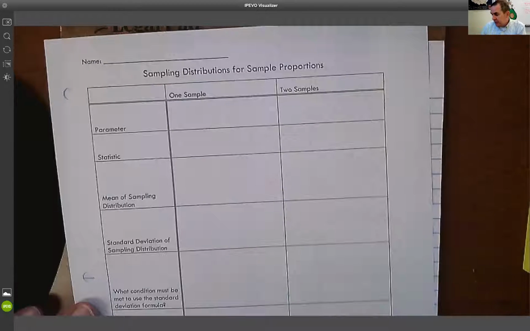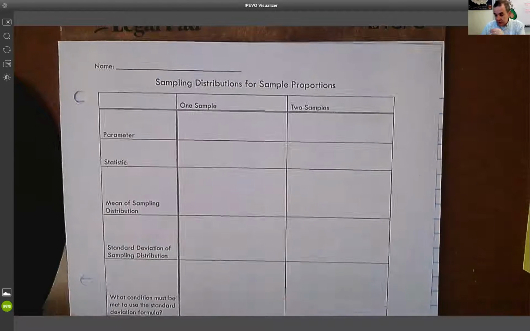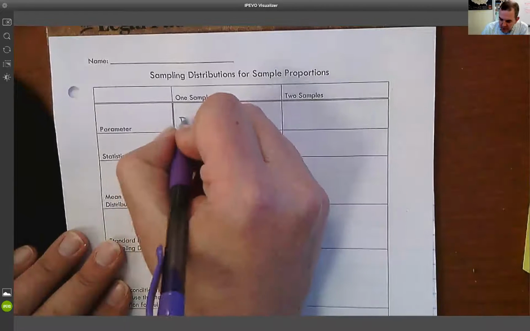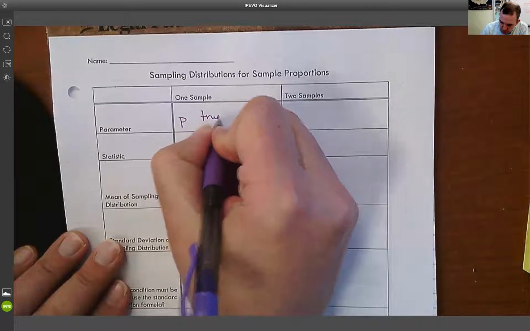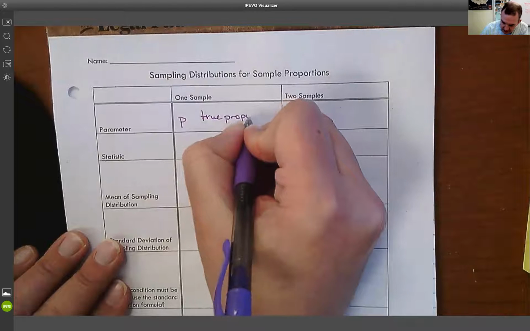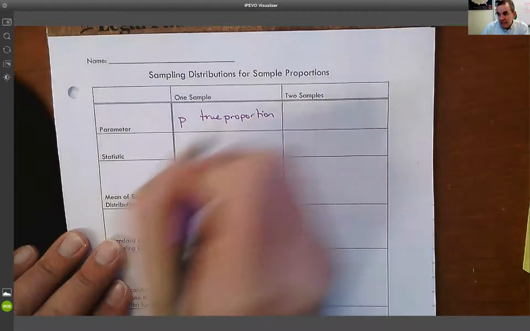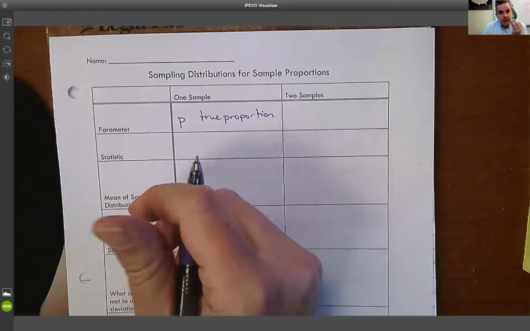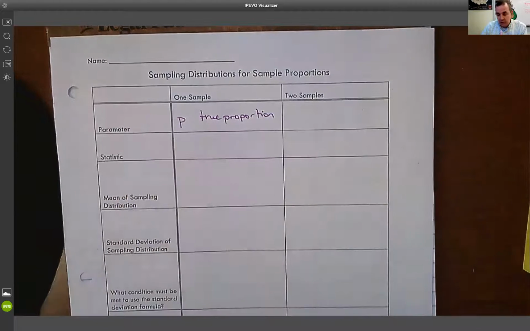So then let's go over our ideas of what a sampling distribution is. We're going to start with one sample proportion. In that case, the parameter is p, and that's the true proportion. That is the real answer, if we talked to everybody and got everybody's opinion and figured out whether they support something or not.